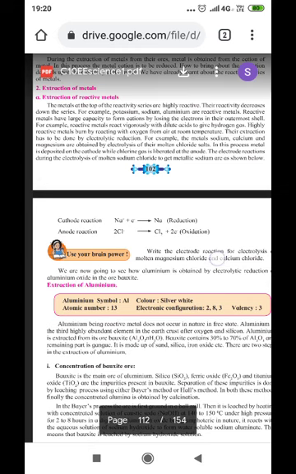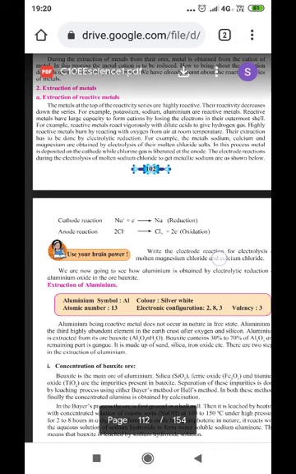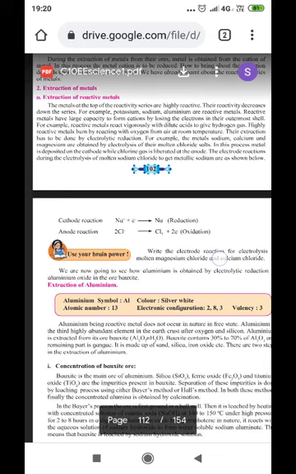The metals at the top of the reactivity series are highly reactive. The reactivity decreases down the series. For example, potassium, sodium, aluminium are reactive metals. Reactive metals have a large capacity to form cations by losing the electrons in the outermost shell. For example, reactive metals react vigorously with dilute acids to give hydrogen gas. Highly reactive metals burn by reacting with oxygen in air at room temperature.